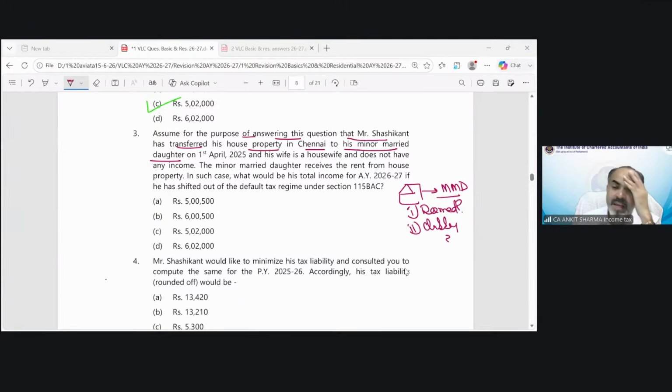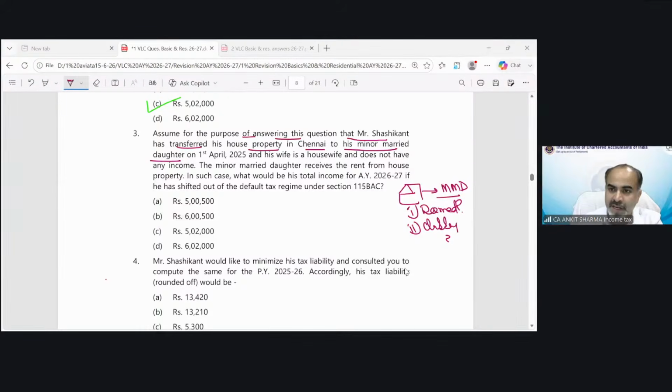No. Deemed owner concept is in case of spouse, as well as son's spouse, as well as minor children. In all three categories, clubbing provision applies under different situations. Okay, anyone else? Aditya is saying clubbing provision. Well done, very good.